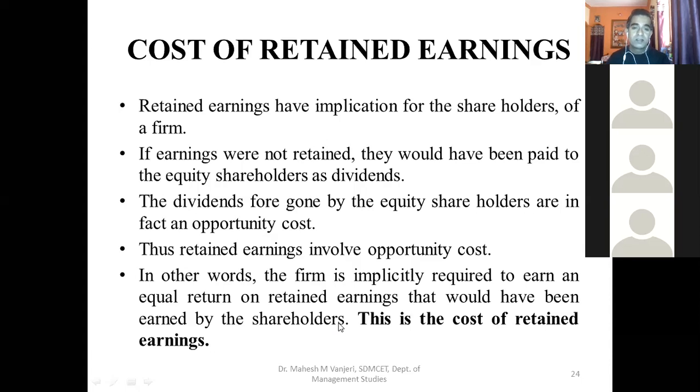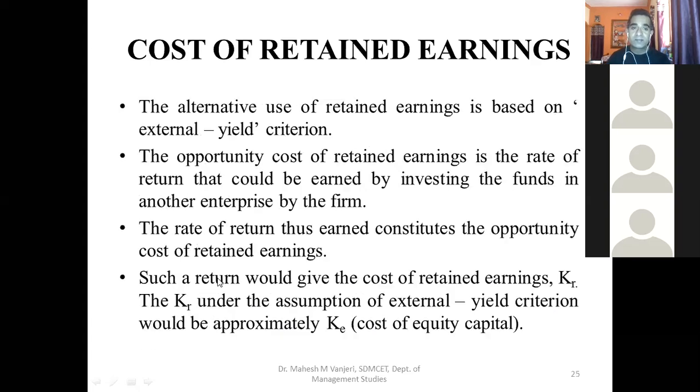So the firm is required to earn an equal return on retained earnings that would have been earned by equity shareholders by investing the same amount in external opportunities. In my example, it is 10%. So the firm should earn a minimum 10% rate of return on its investment of the retained earnings. So this is the cost of retained earnings.